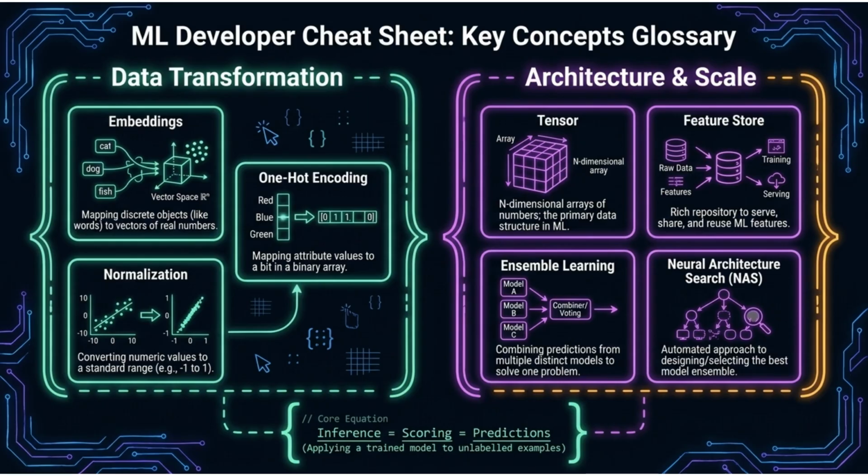Key concepts for data transformation include embeddings, one-hot encoding, and normalization. Architecture and scale concepts involve tensors, feature stores, ensemble learning, and neural architecture search. Remember the core equation: inference equals scoring equals predictions.